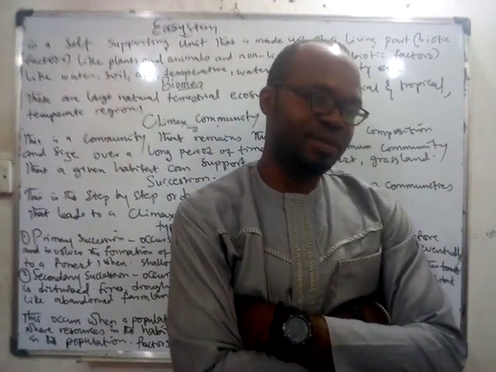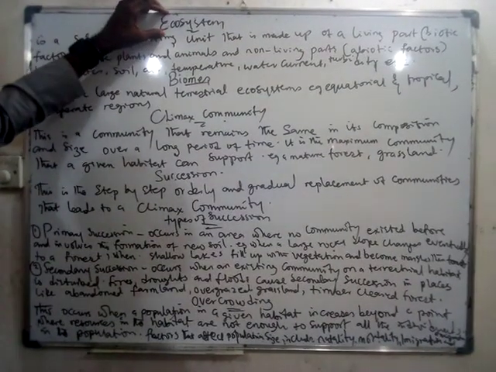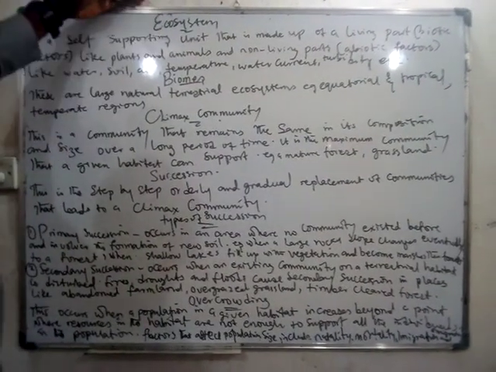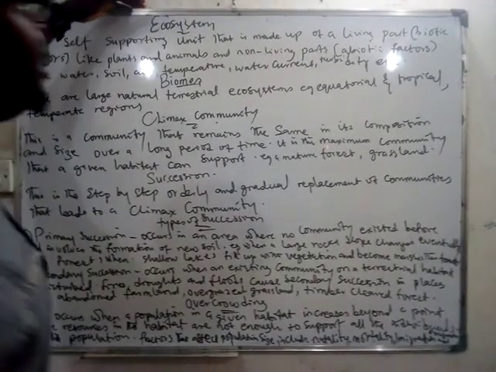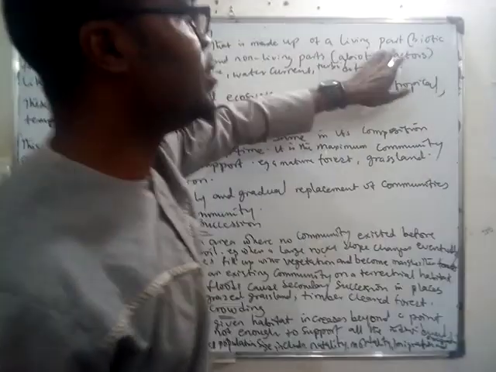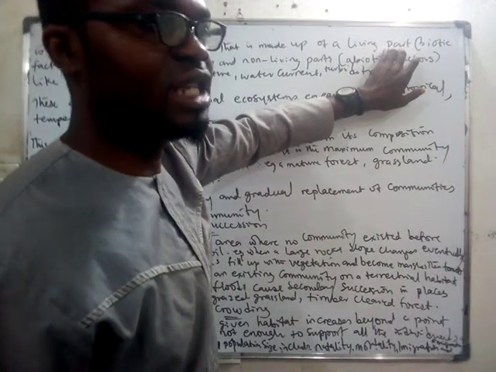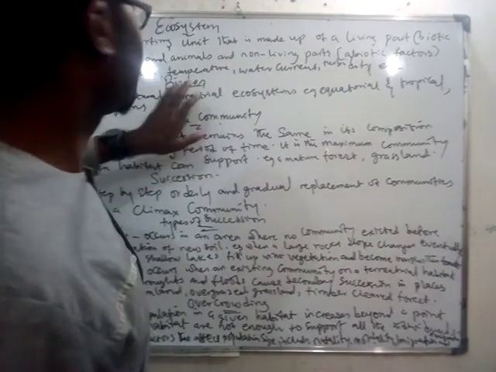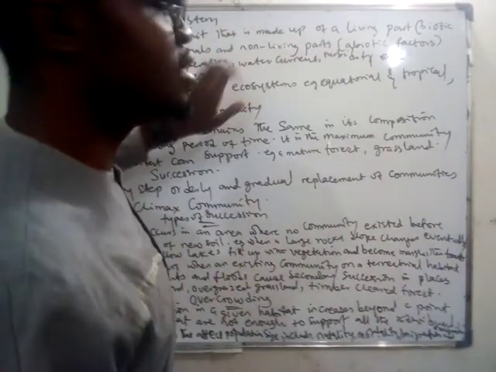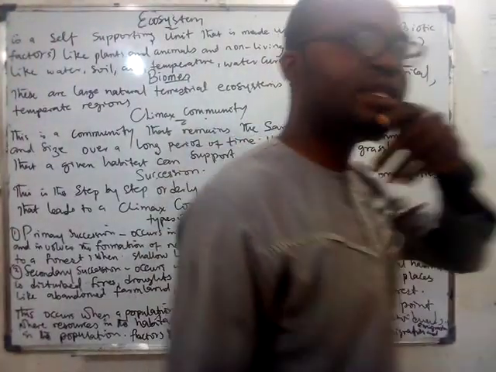Exactly. So very, very important to understand the concept of ecosystem, which simply means a unit that is self-supporting, composed of living parts, which is known as the biotic part, and the abiotic part, which are the non-living parts. Human beings need both living and non-living parts to live here.